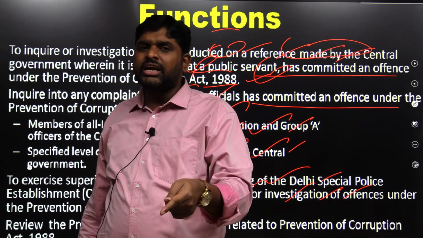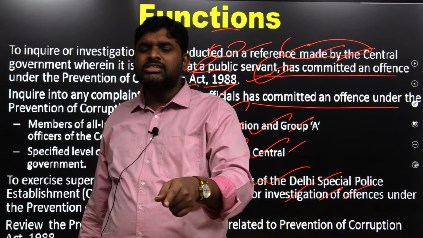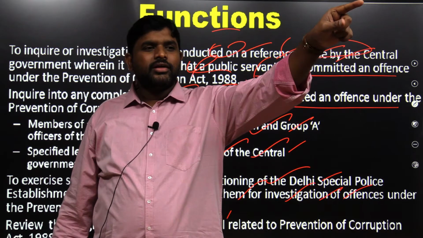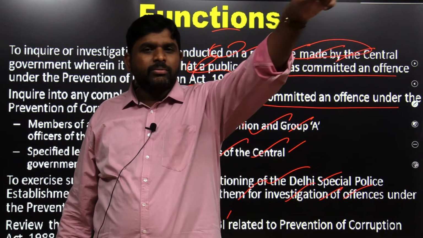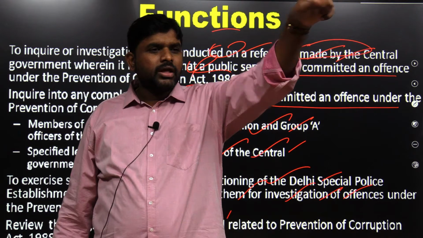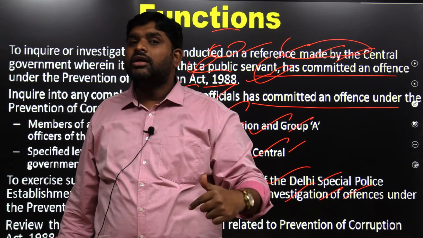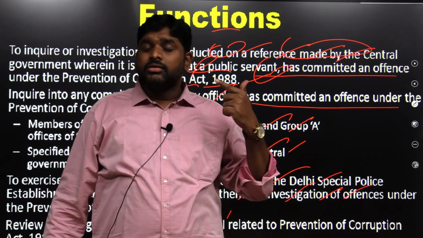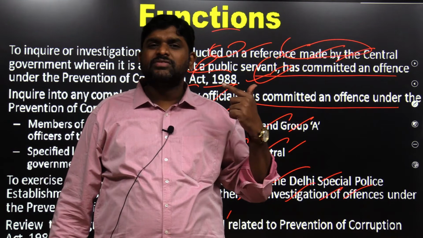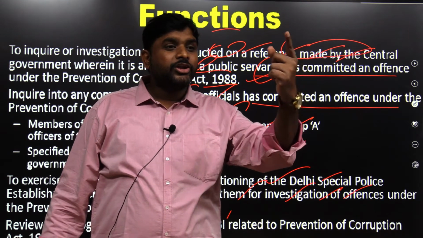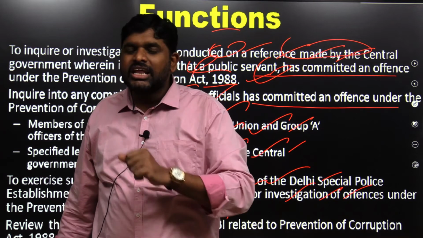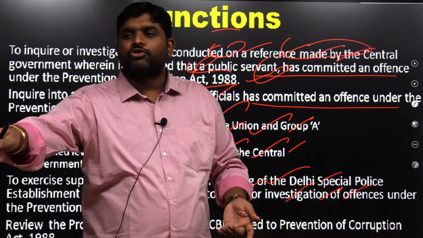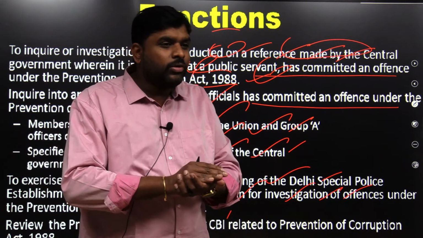Now, when CVC asks the central CBI to do the investigation, there is a chance that the information might go to central government. CVC is an independent body. So, here there is a chance that CBI might compromise. So, the investigation which is happening on the orders of CVC might not be neutral. Hence there is a recommendation that CVC also should have its own force.